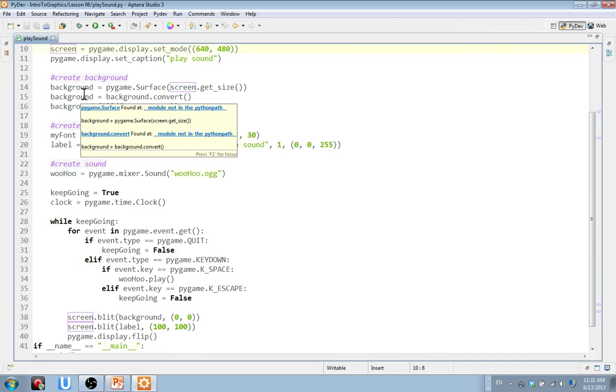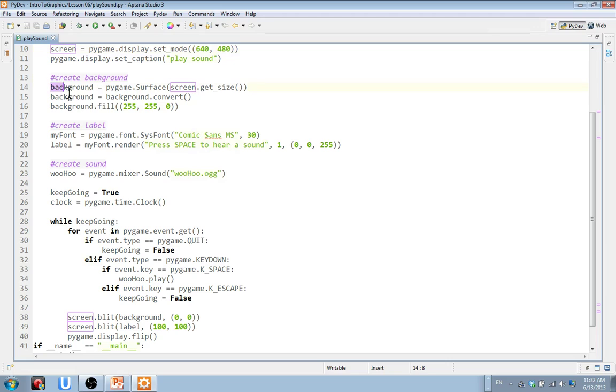And then here, from a background perspective, this is our container that's contained inside the window. So we have a top-level container, again, review from last week, and then we have another container called background that's inside of our top-level container, and it's a surface. Okay, in this particular case, and we're going to talk about surfaces today with sprites. This surface is the size using the screen.getSize method that's included in Pygame. We'll get the size of the screen. So it's basically the size of the screen. It fills the size of the screen with how big it is.